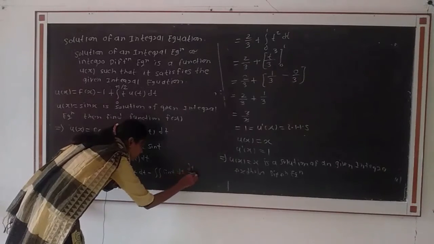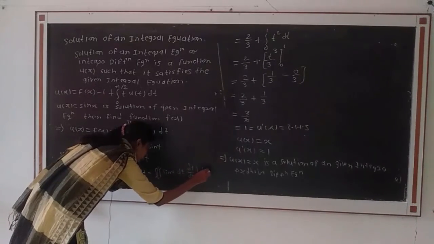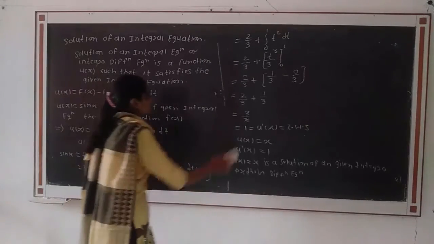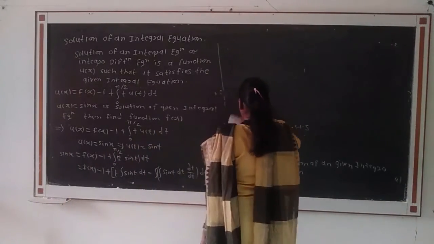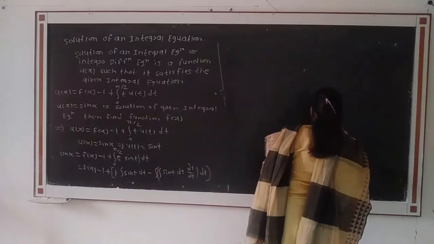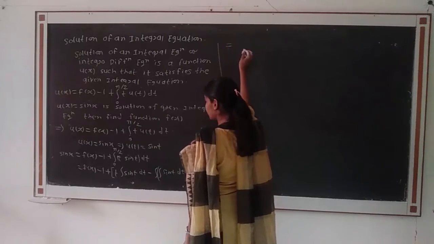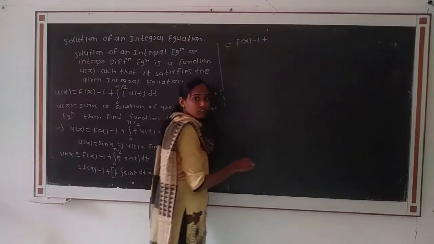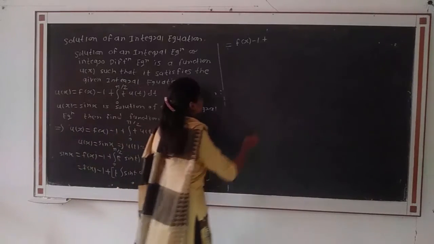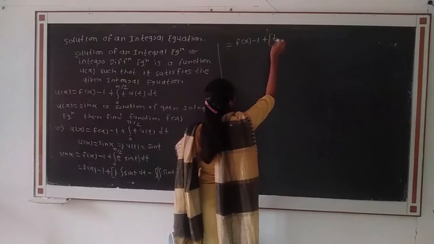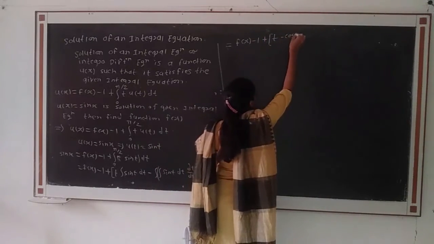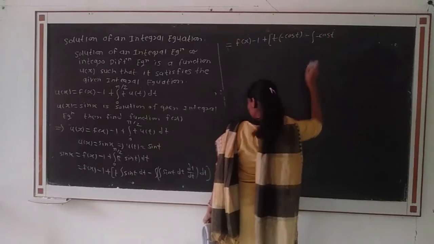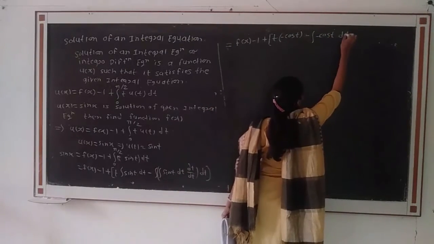That is f of x minus 1 plus, integration of sin t will be minus cos t, then minus integration of minus cos t, dt by dt will be 1, into dt.